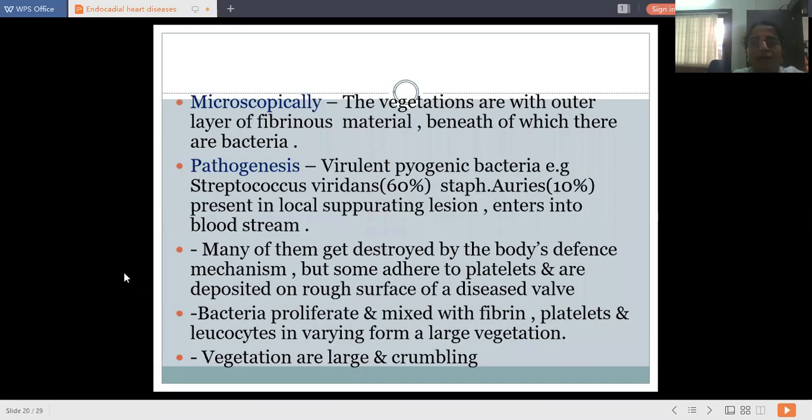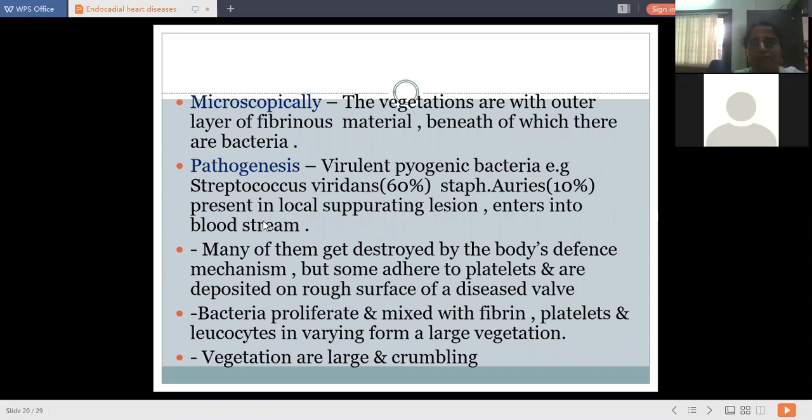Okay. Then microscopic view and pathogenesis: there is virulent pyogenic bacteremia of Streptococcus viridans in 60%, Staphylococcus aureus, and many of them get destroyed by the body's defense mechanism. Okay, but some get adhered to the platelets and are deposited on the rough surface of the diseased valve that we discussed last time. Then there is bacterial proliferation mixed with fibrin, platelets and leukocytes in varying form, forming large vegetations with all this inflammatory background. Vegetations are large and crumbling.